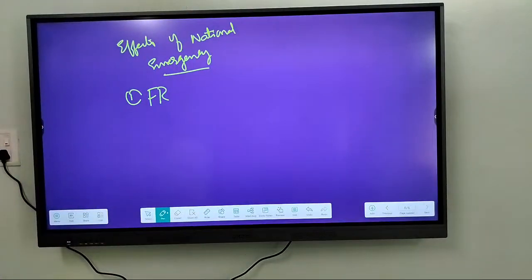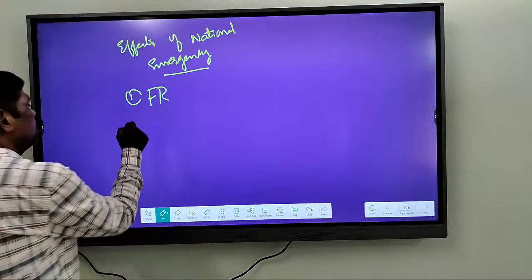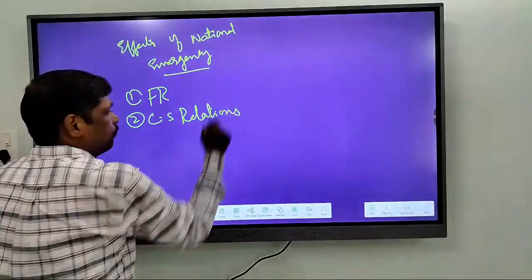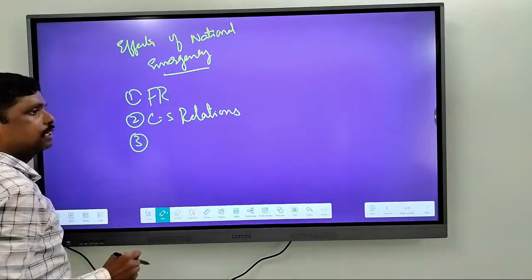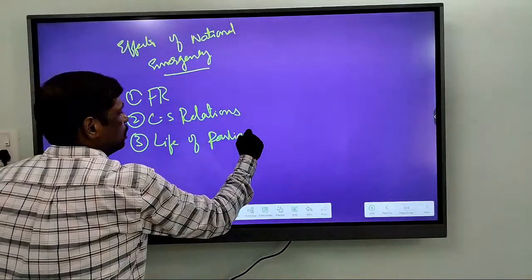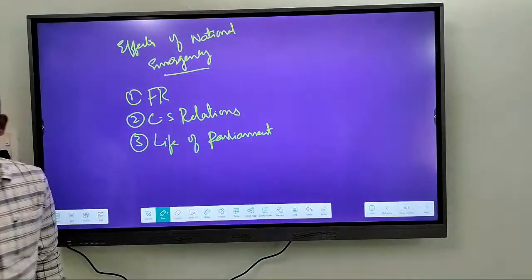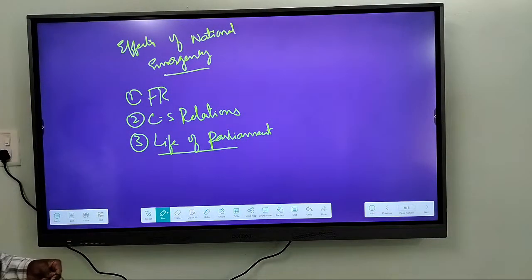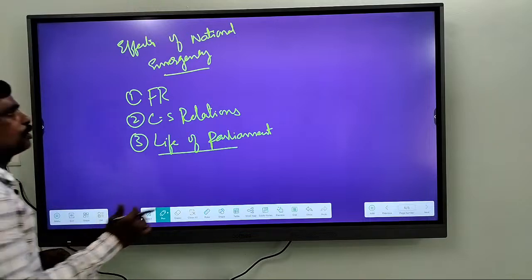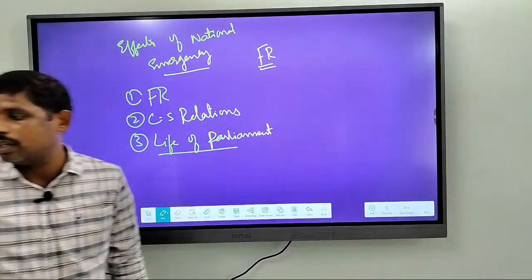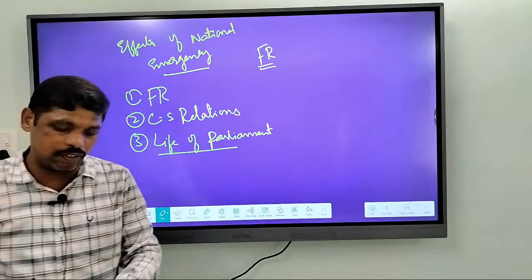The effects of national emergency can be seen on center-state relations, as well as on the life of Parliament. Alright? So we can see these effects in these three areas. First, let me talk about the effects on fundamental rights. Let us take the effects on fundamental rights.